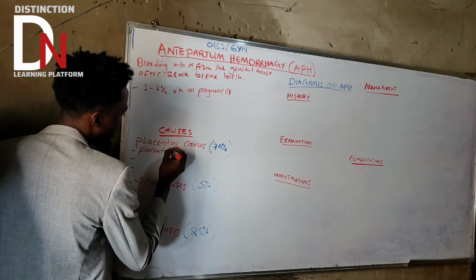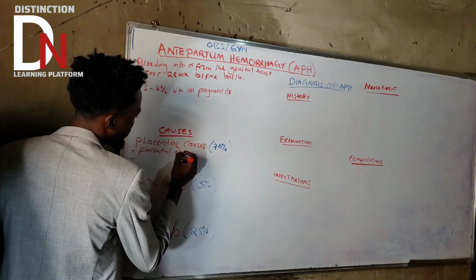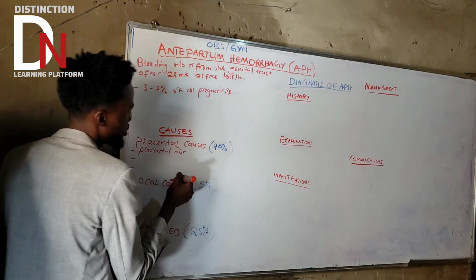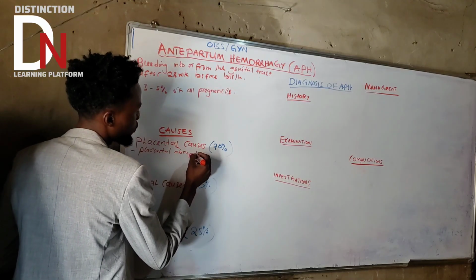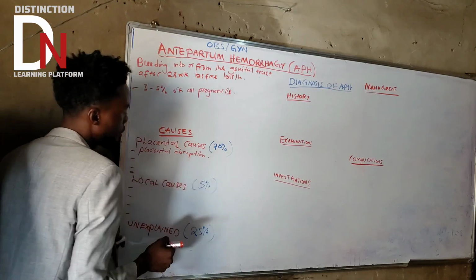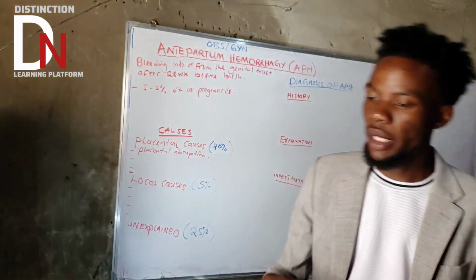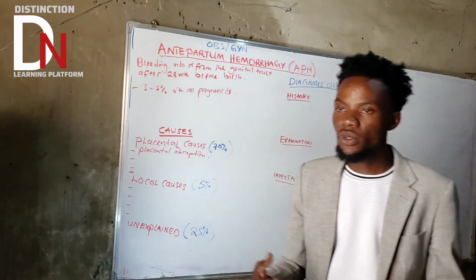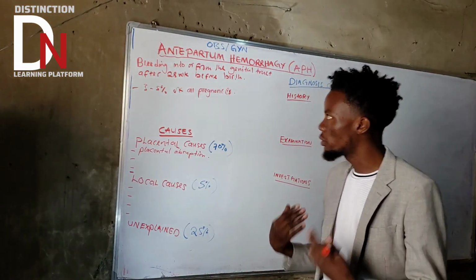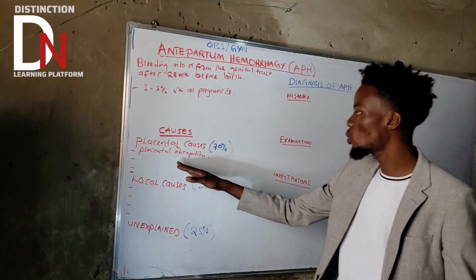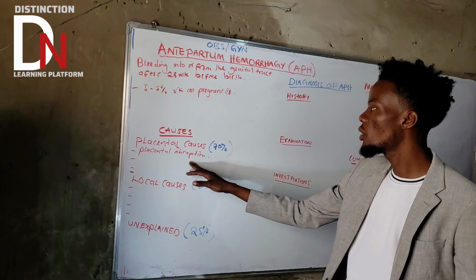Placental abruption, or abruptio placenta, either way, that is the first placental cause, or the first cause of APH. Basically this one is the common cause.